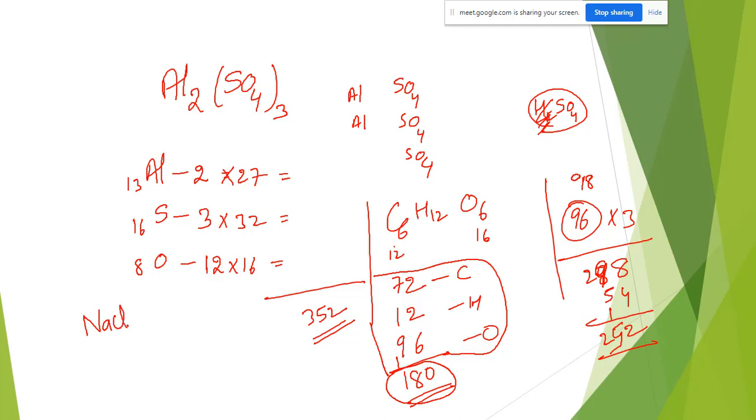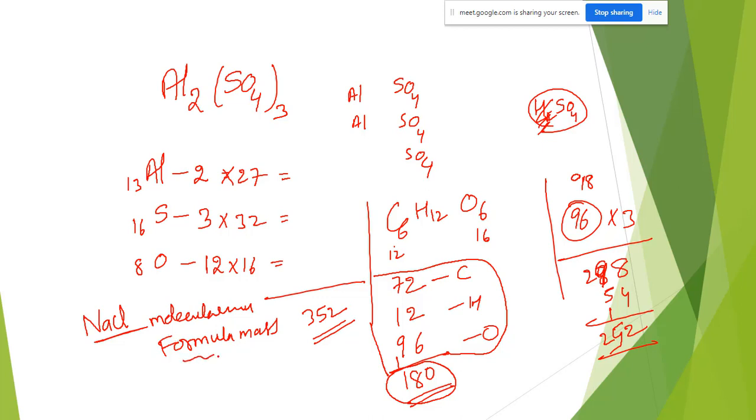One small question. NaCl. See here, NaCl is not molecular mass. It is called formula mass. But in the calculation, there is no difference. Molecular mass, formula mass, just the words are different.